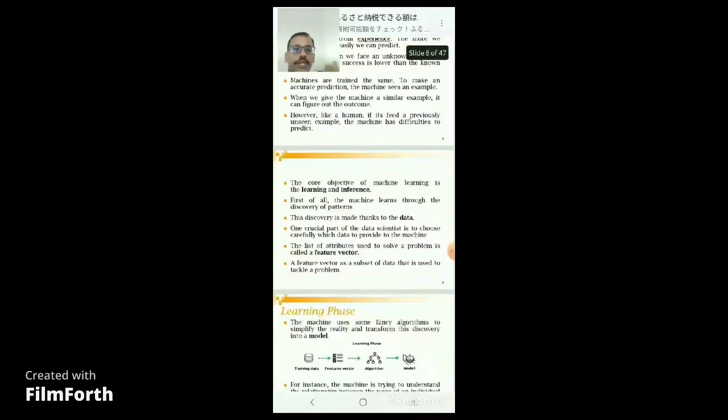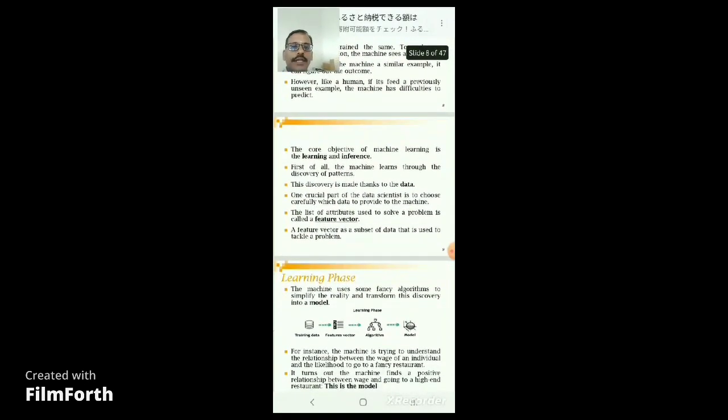The core objective of machine learning is learning and inference. First of all, the machine learns through the discovery of patterns, that is, by models. As we discussed performance, task and experience, with this and with the help of the data, it will create a model.